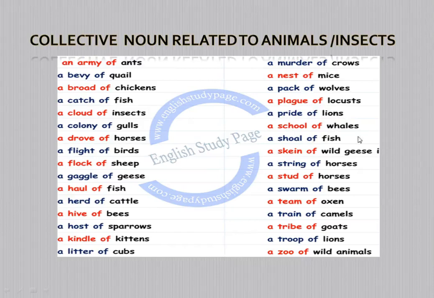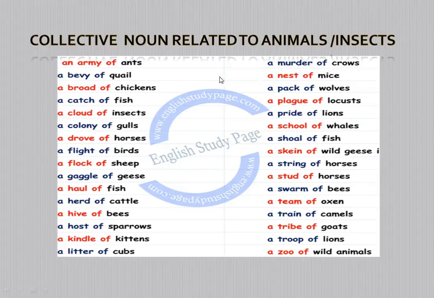A school of whales, a shoal of fish, a skein of wild geese, a string of horses, a stud of horses, a swarm of bees, a team of oxen, a train of camels, a tribe of goats, a troop of lions, a zoo of wild animals.